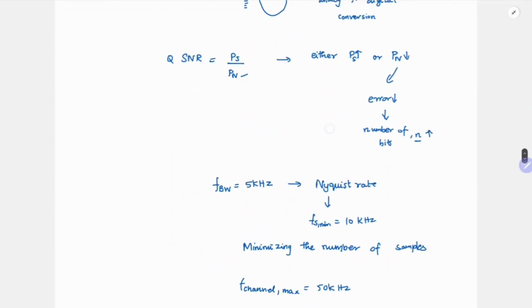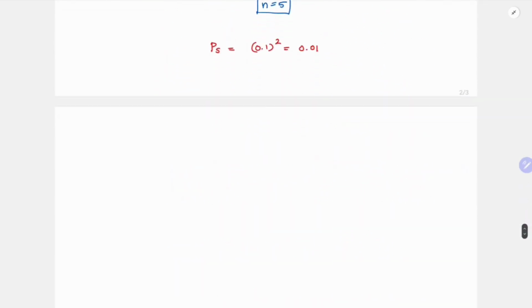Now we come to the noise power. For a uniformly distributed quantization noise, from minus delta by 2 to delta by 2, with height 1 over delta, your noise power is nothing but the variance of this distribution, which comes to be delta squared by 12.